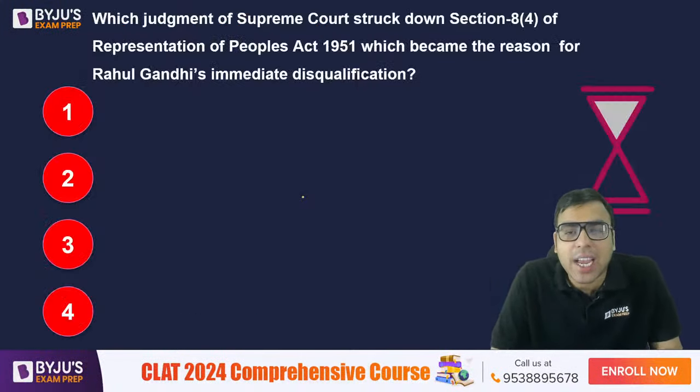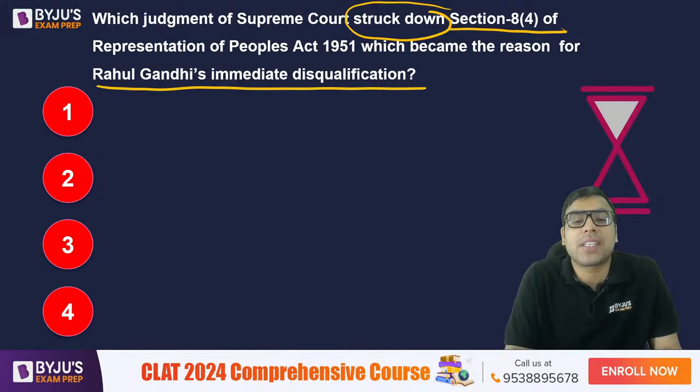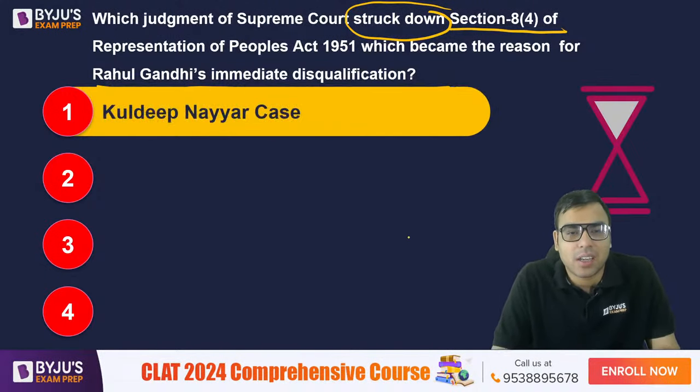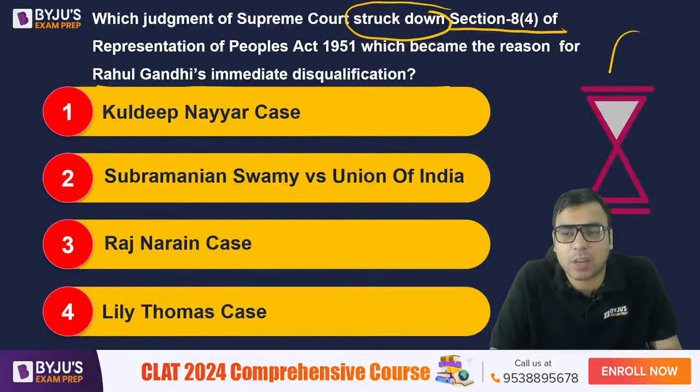Now, he's talking about Section 8 clause 4 of the Representation of People's Act. Which judgment of the Supreme Court struck down Section 8 clause 4 of the Representation of People's Act, which became the reason for Rahul Gandhi's immediate disqualification? Your options are Kuldeep Nayyar case, Subramaniam Swamy case, Raj Narayan case, Lily Thomas case. Your time starts now.